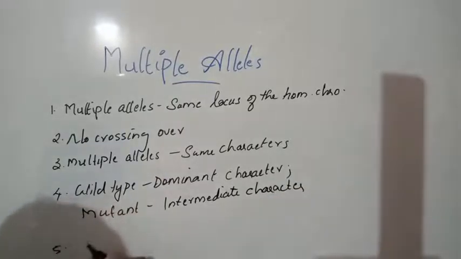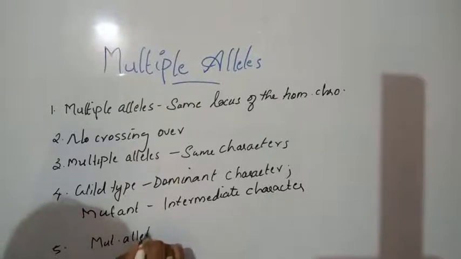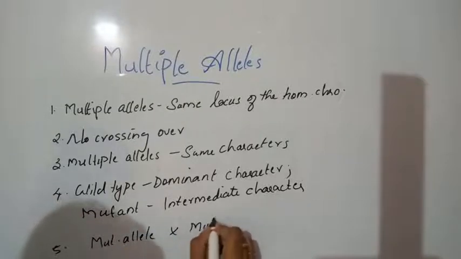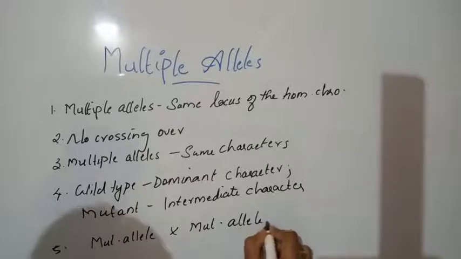Then, when we cross a mutant allele with another mutant allele, we will obtain the offspring also in the mutant condition.